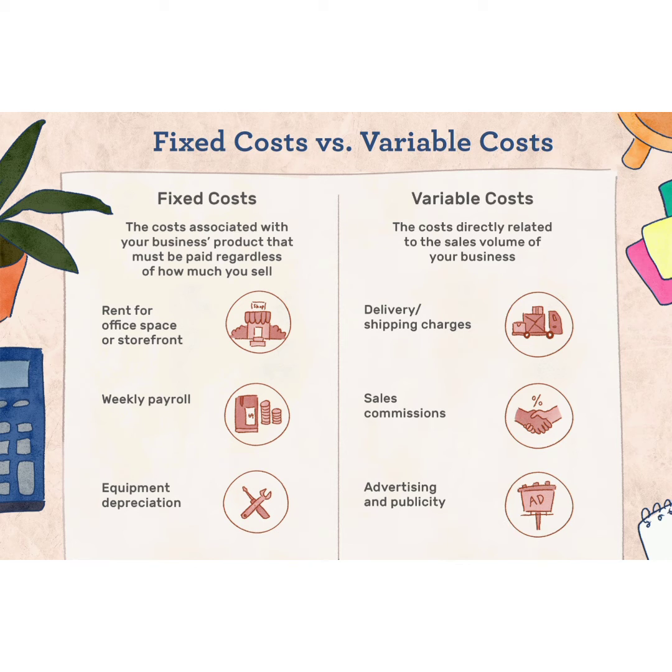Then the next one is variable cost. Variable cost may vary according to the period or according to the nature of the product. For example, delivery charge. Delivery charge will vary depending on place or on each item. Sales commission also may change, advertisement cost also may change according to the period. Whatever varying cost is not the same for all months, it will change. That kind of cost is known as variable cost.